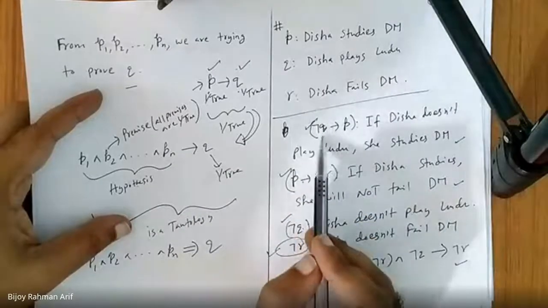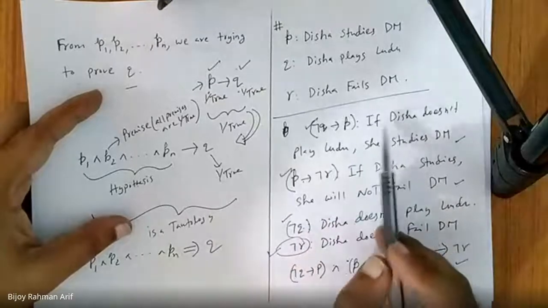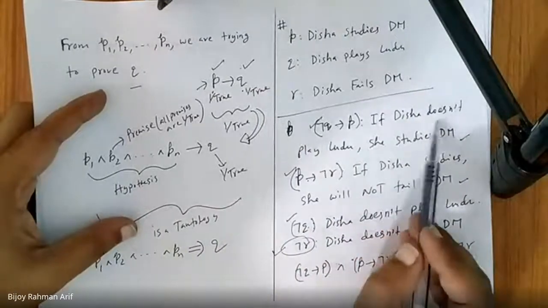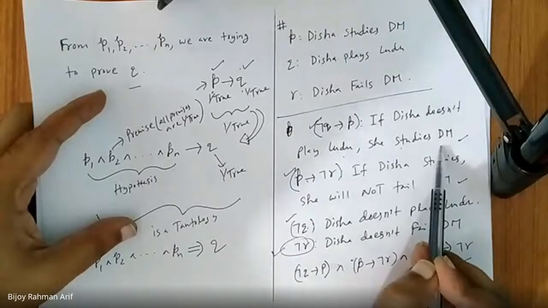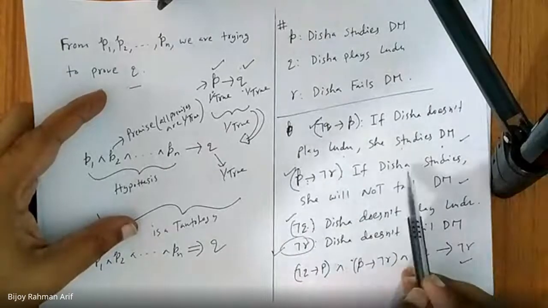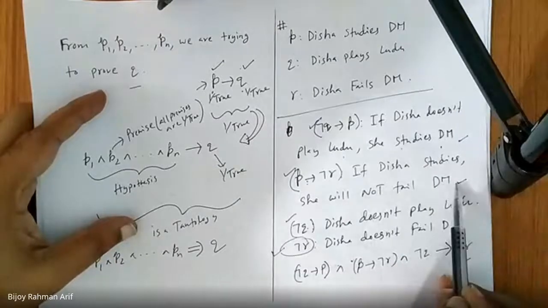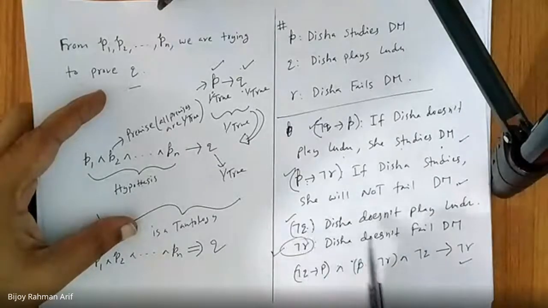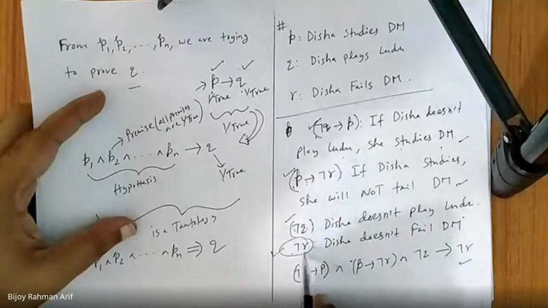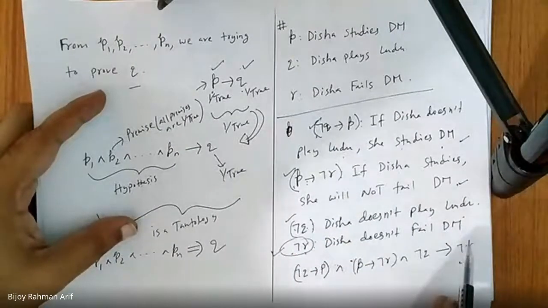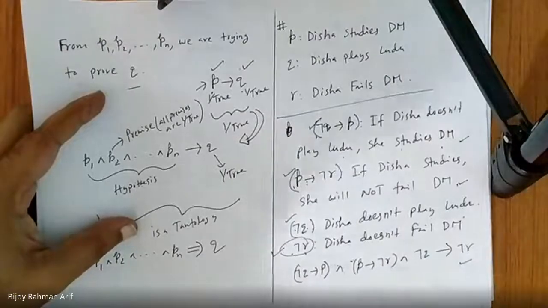We consider not Q implies P. That means if Disha does not play Ludo, she studies discrete mathematics. P implies not R. If Disha studies, she will not fail discrete mathematics. And not Q is Disha does not play Ludo. We want to prove using this and this equal to not R, Disha does not fail discrete mathematics, without using truth table.